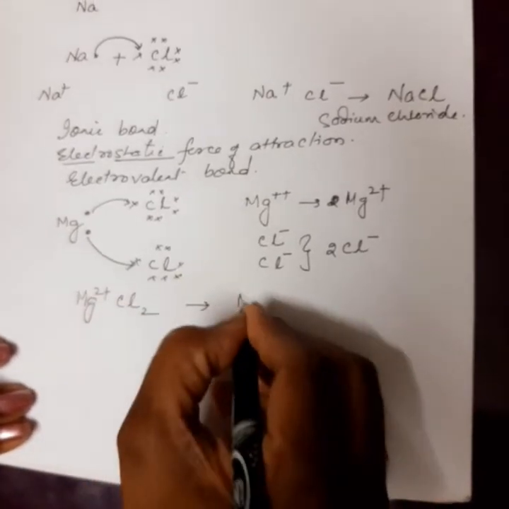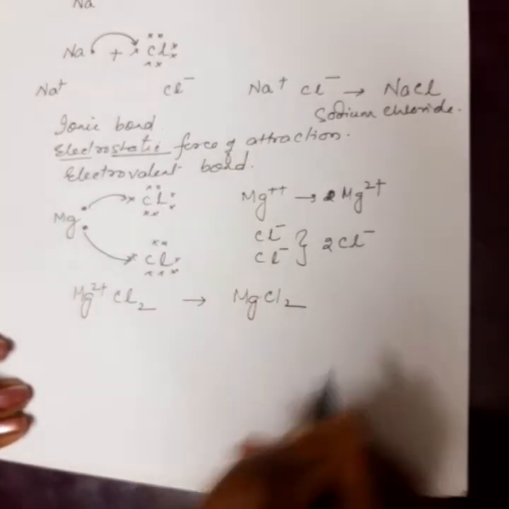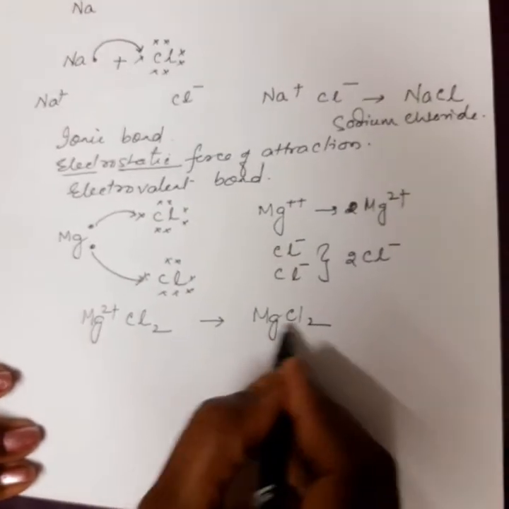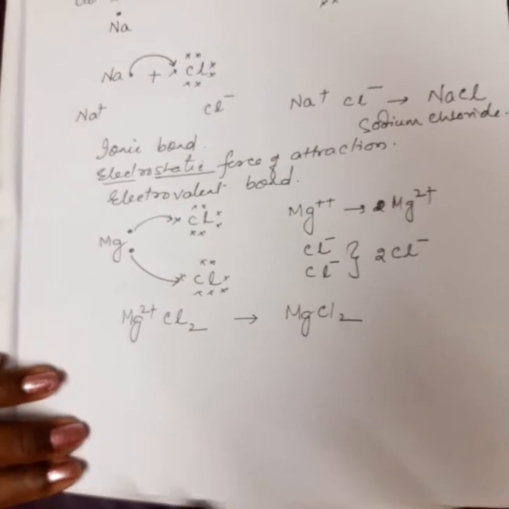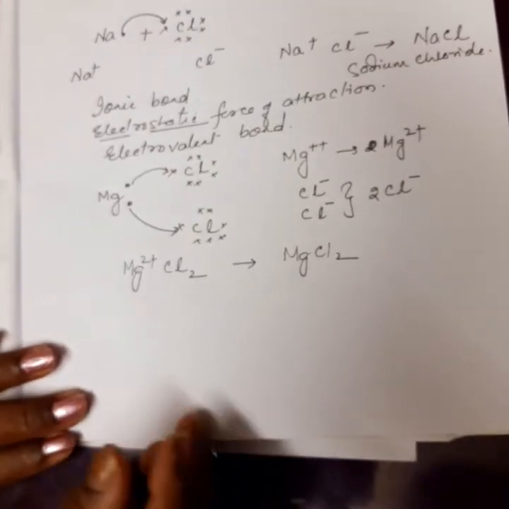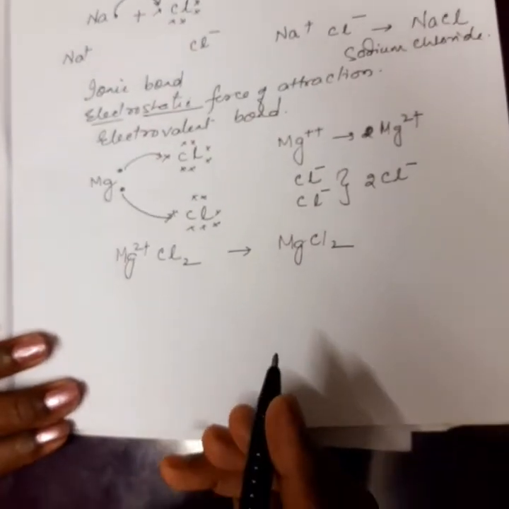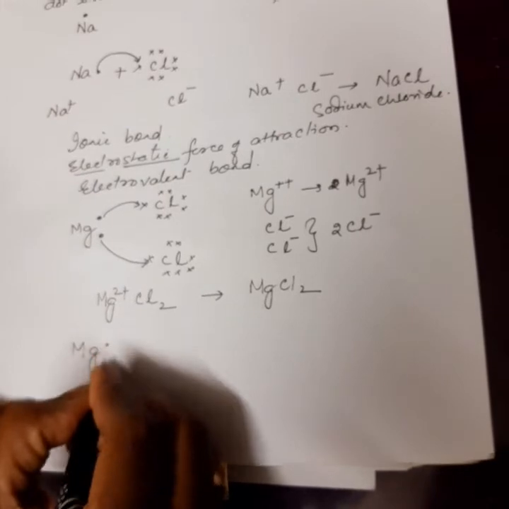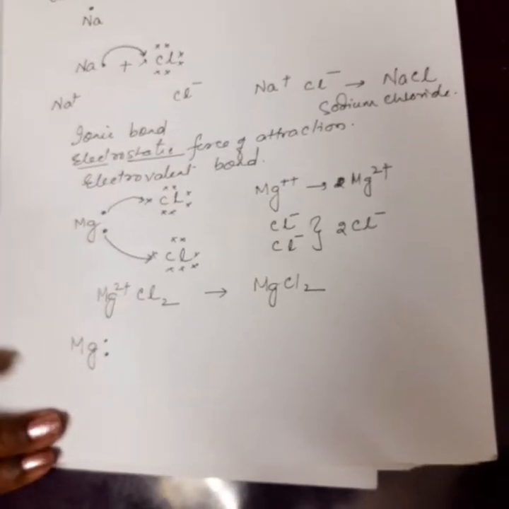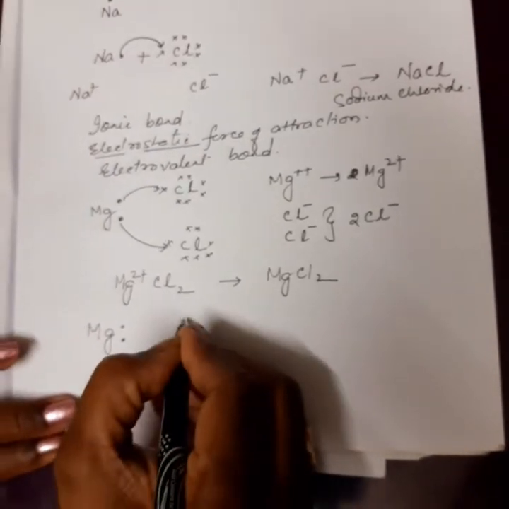This is MgCl2. The ionic compound formed is MgCl2. Suppose we take the case of MgO, magnesium oxide. How is magnesium oxide formed? Magnesium similarly has 2 electrons in the outermost orbit, and oxygen has how many?